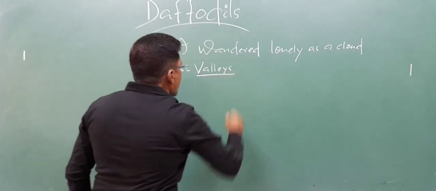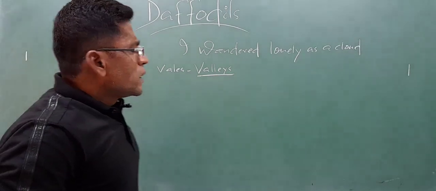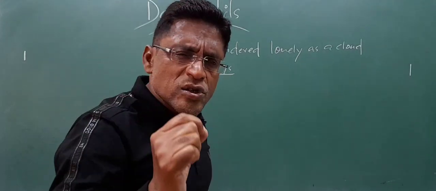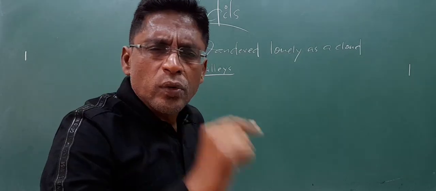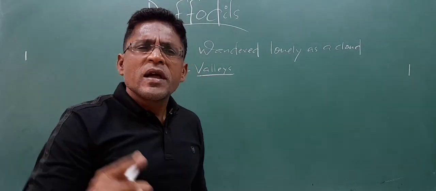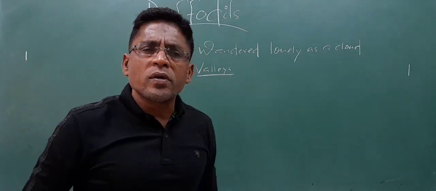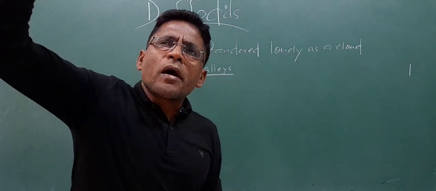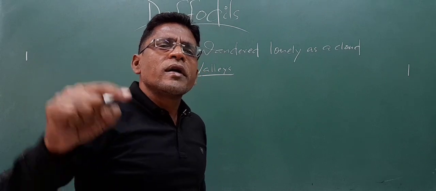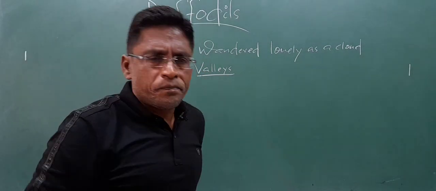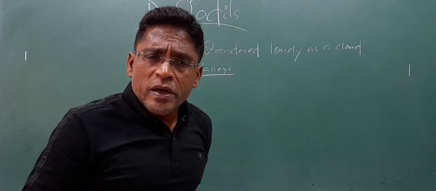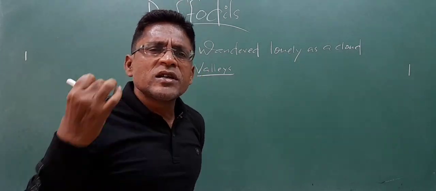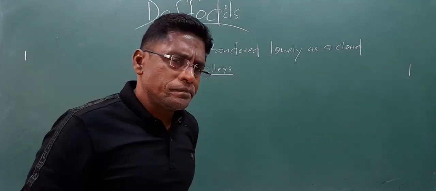So the poet was wandering just as a lonely piece of cloud that sails high in the sky, that too over hills and valleys. One thing is to be remembered, the poet was as lonely as a solitary piece of cloud.